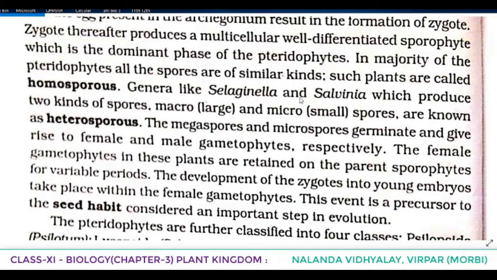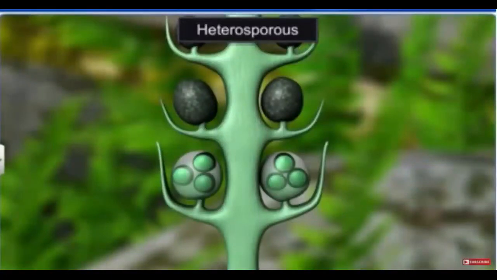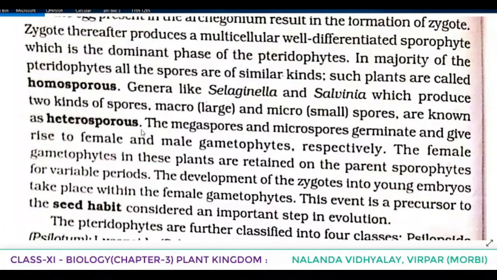Genera like Selaginella and Salvinia, which produce two kinds of spores, that is macro, large spores, and micro, small spores, are known as heterosporous. So in Pteridophyta, if the sporophyte produces the same kind of spores, it is known as homosporous. In genera like Selaginella and Salvinia, which produce two kinds of spores, macrospores, big spores, and microspores, small spores, it is known as heterosporous. Hetero means different, sporous means spores.